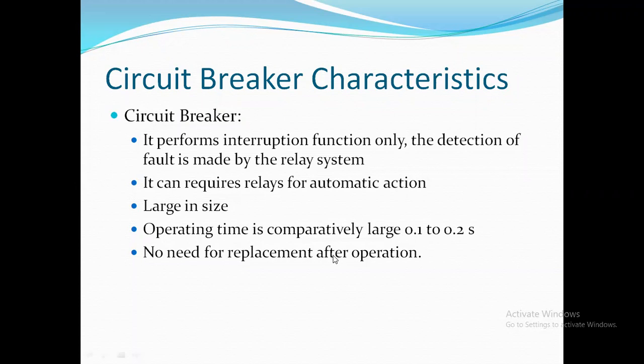It requires relays for automatic action. By automatic action, that means when a fault exists in the system and is sensed by the relay, it needs to operate. When the fault is not present in the system, as sensed by the relay, it should make the circuit. So making and breaking the circuit needs to be taken care of by the circuit breaker.